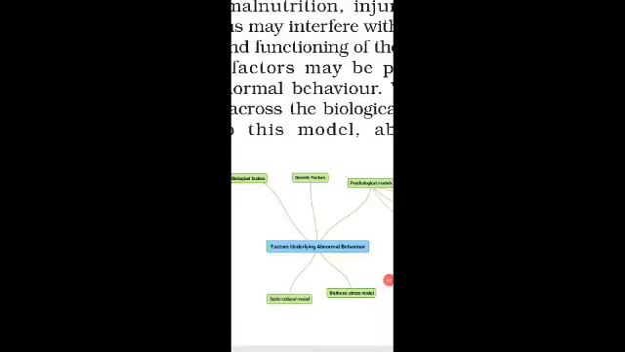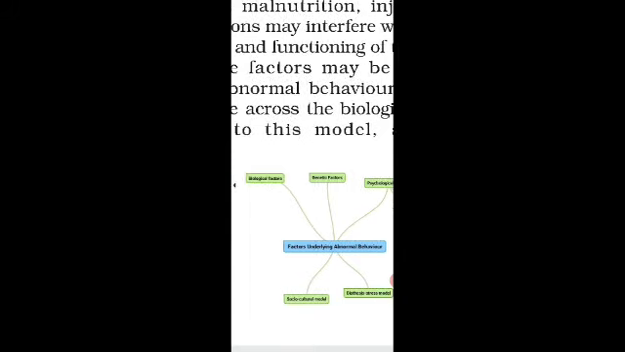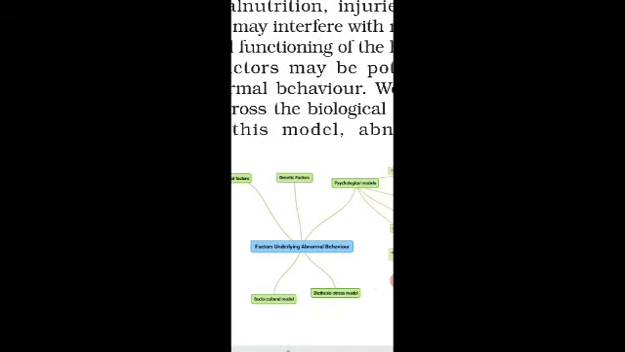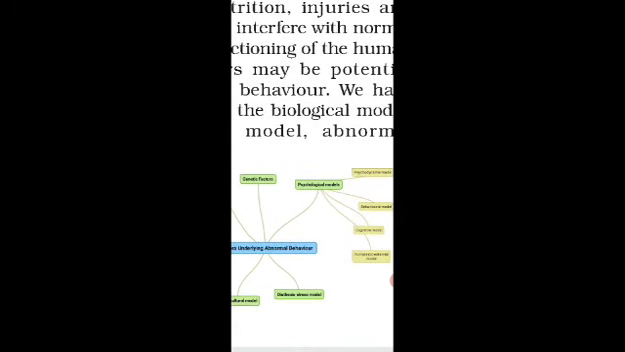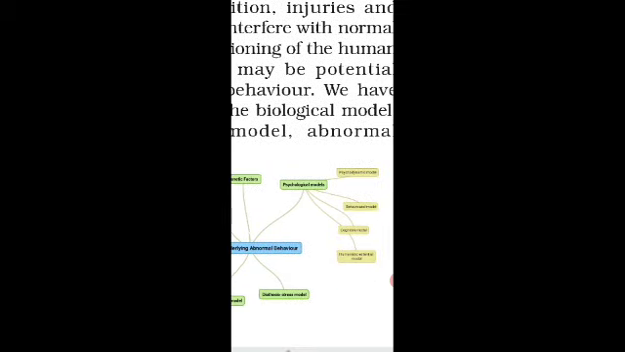Today we will start with a new topic, that is factors underlying abnormal behavior. Under this topic we will talk about biological factors that are responsible for causing abnormal behavior, genetic factors, psychological model, socio-cultural models and diathesis stress model. Under psychological models we will talk about other subparts.